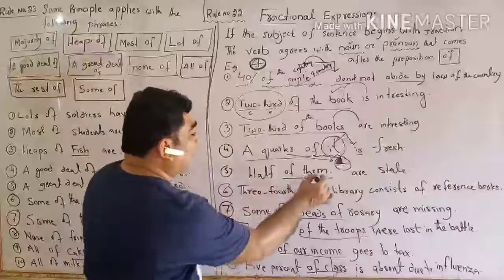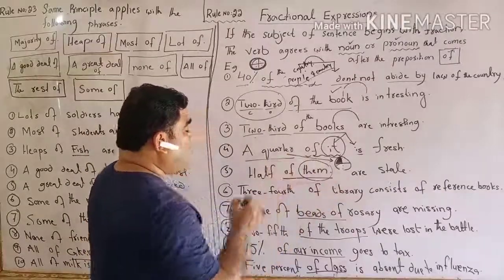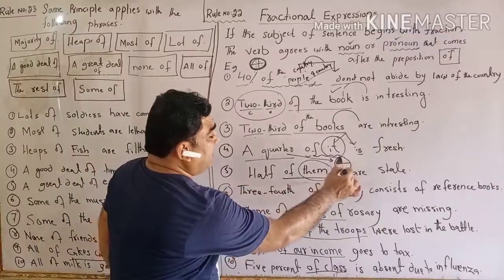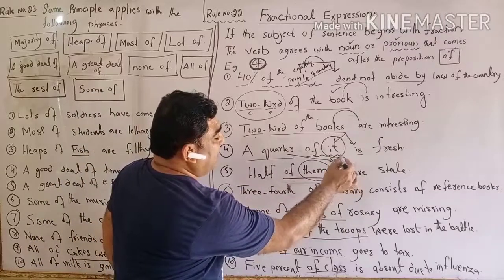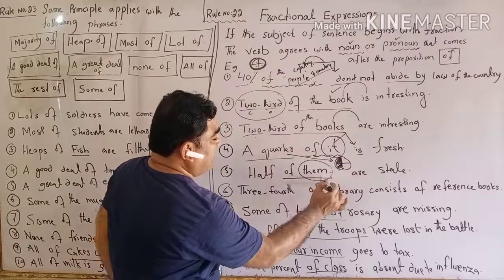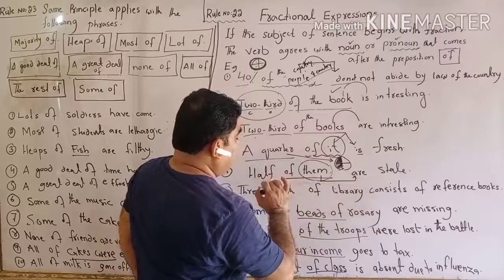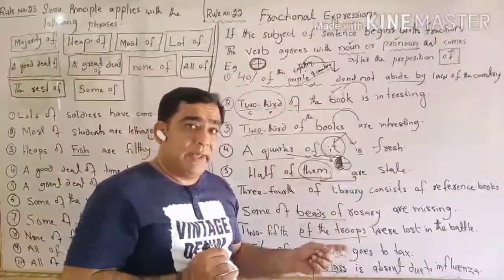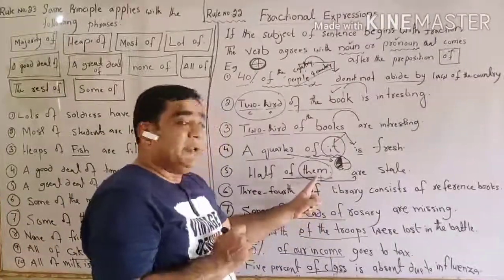Same with a pronoun in third person plural. Half of them. If we think that there are 4 parts of any whole, half of them. Now we have to agree not with half, but with them. Them is third person plural in accusative case. That is plural.